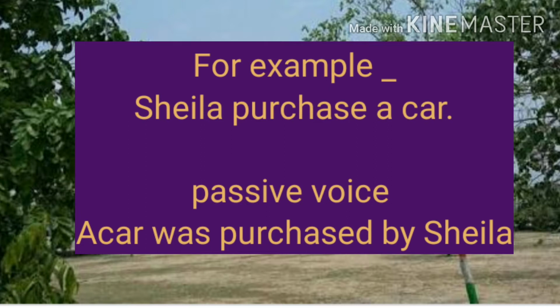Now here you see, Sheila purchased a car. Sheila is what? Subject. Purchased is what? Verb. And a car is object. So when you change this into passive voice, your object will become the subject and the subject will become the object, and the verb will change according to the structure. So when you write this sentence in passive form, you write: a car was bought by Sheila.